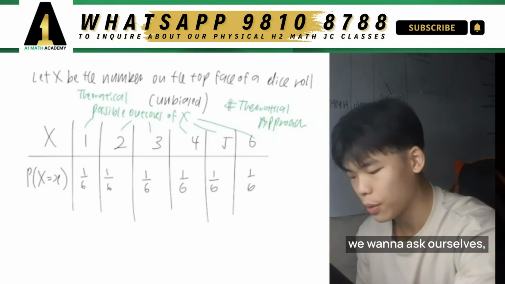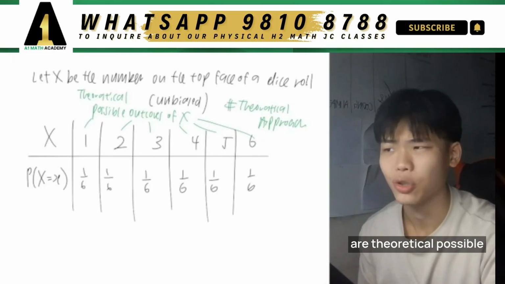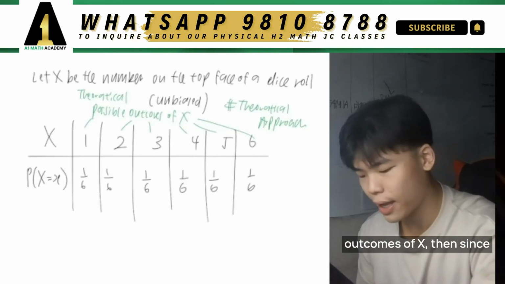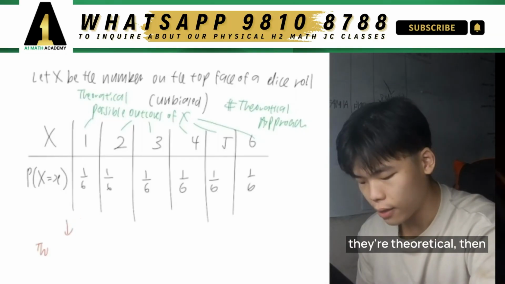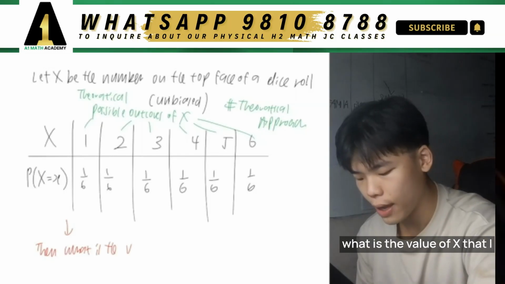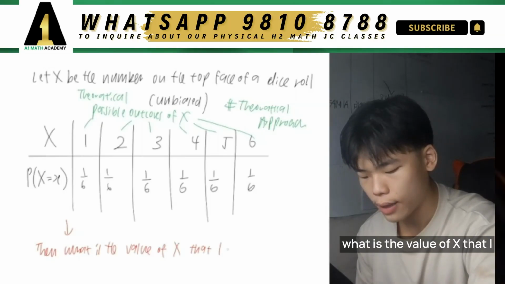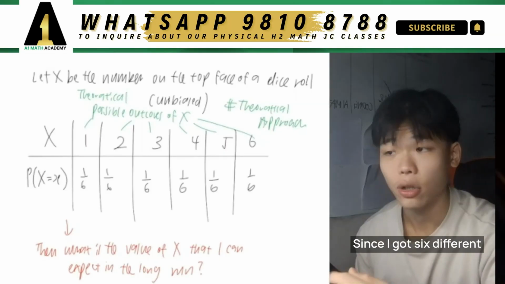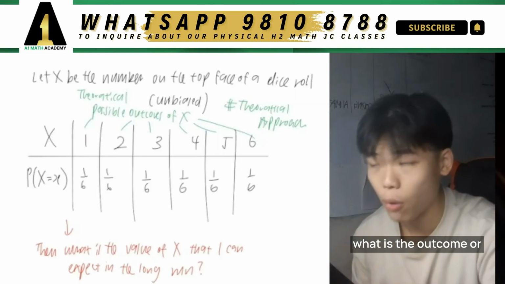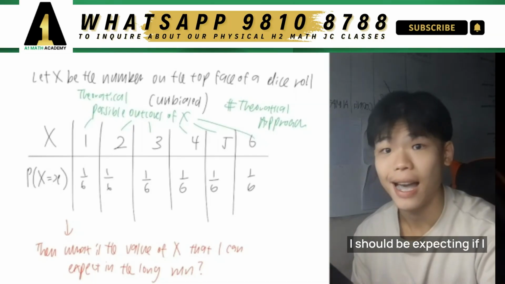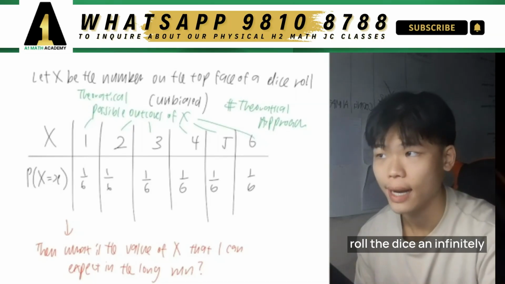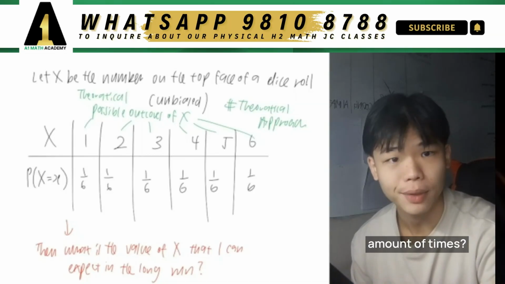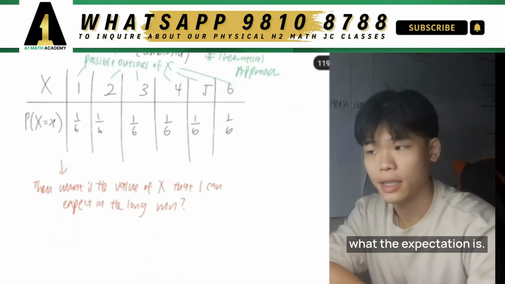So now the question that we want to ask ourselves is, since all these are theoretical possible outcomes of X, what is the value of X that I can expect in the long run? Since I've got 6 different possible outcomes, what is the value of X that I should be expecting if I roll the dice an infinite amount of times, right? And that's basically what the expectation is.